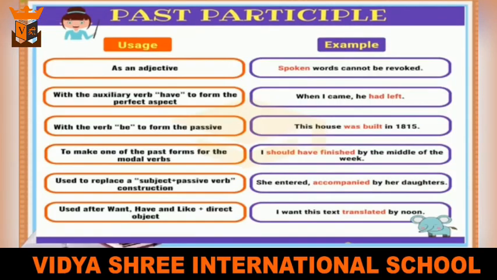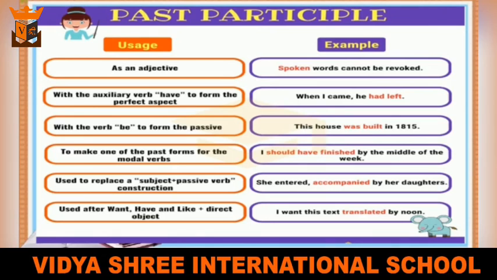Where do we use past participle? Past participles can be used as an adjective. Example, spoken words cannot be revoked. It can be used with the auxiliary verb have to form the perfect aspect. Example, when I came, he had left. Had left. Here left is a form of past participle. It can be used with the verb be to form the passive form of verb. Example, this house was built in 1815.